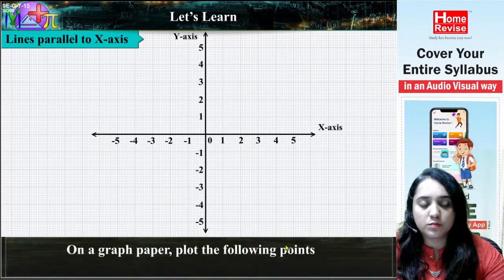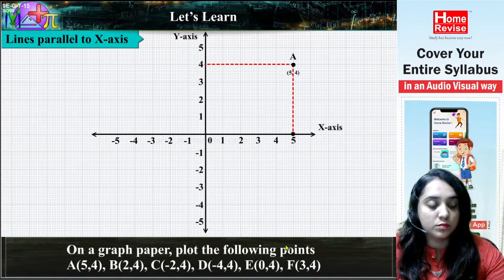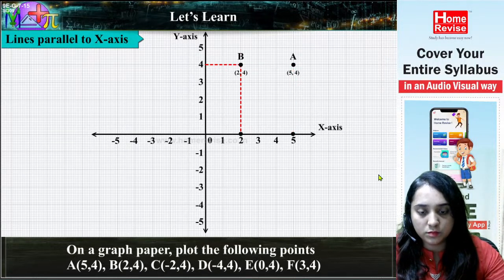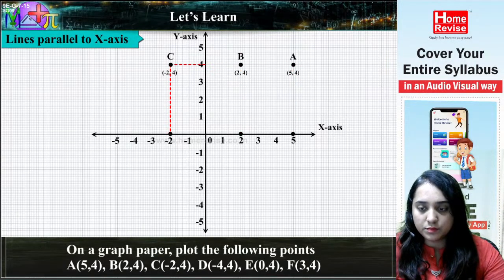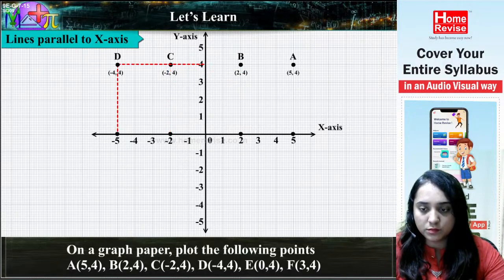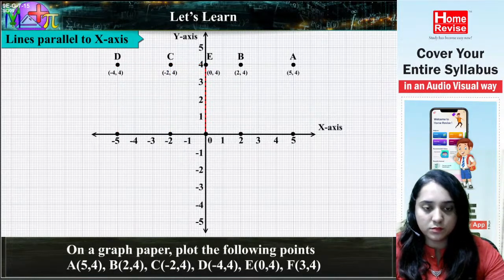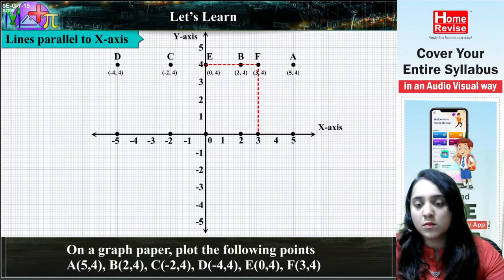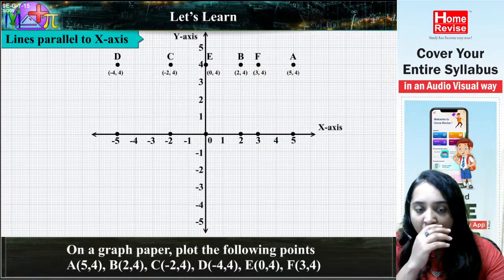Let's learn lines parallel to the x-axis. On a graph paper, plot the following points. A (5, 4), B (2, 4), C (-2, 4), D (-4, 4).